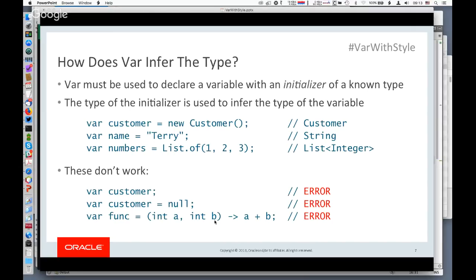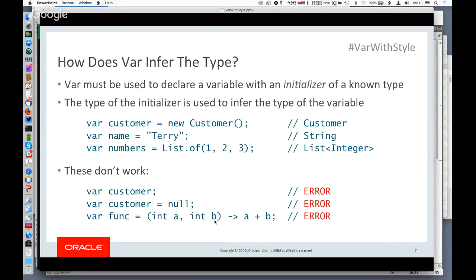So I think there's another design decision behind the scenes here. We could say that if you initialize something to null, then its type is Object, but that doesn't seem that useful. So that seems more like a mistake. If you want to initialize something to null with the intention later on of assigning to something else, then maybe you should use an explicit type instead of using var. So we decided to declare that to be an error.